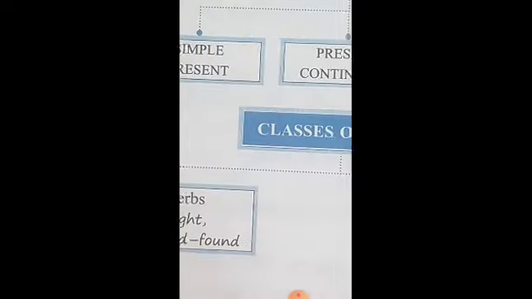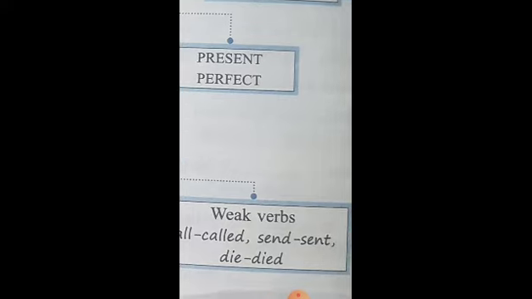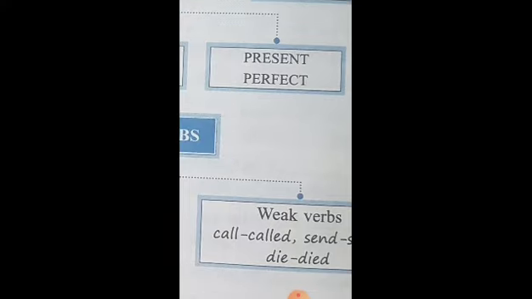Likewise, there are certain words like call. The past tense form of call is called. So, these verbs which form their past tense by adding d, ed or t to the present tense, with or without any change in the vowel, are termed as weak verbs, or we call them regular verbs.